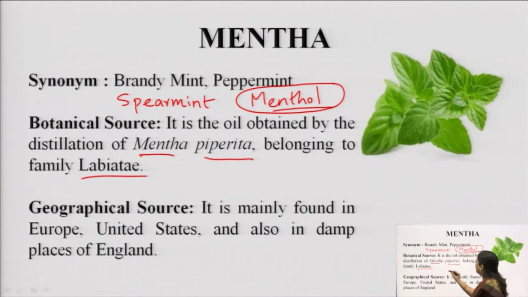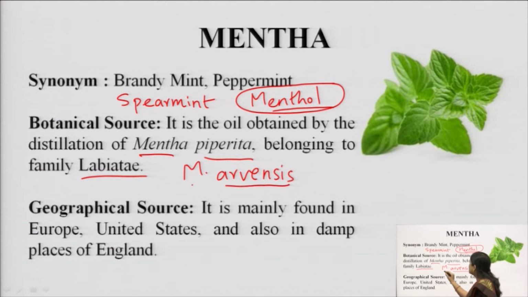There are a few other varieties also which have been mentioned. One is Mentha arvensis, which has a similar amount of menthol in it. However, the official variety is Mentha piperita. Official means the drug which is approved by the pharmacopoeias, okay. So Mentha piperita is the official drug.